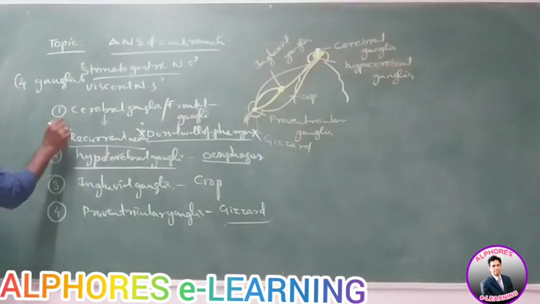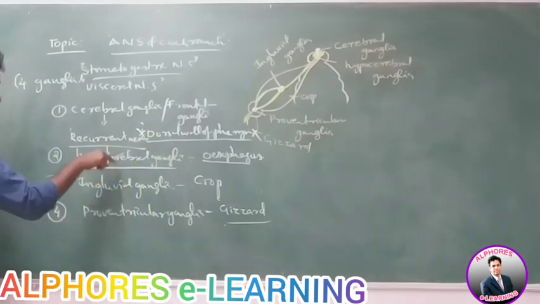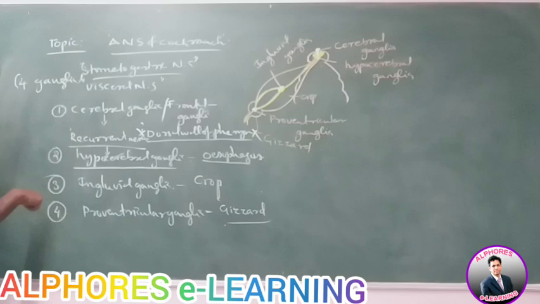What are they? Cerebral ganglia, hypocerebral ganglia, ingluvial ganglia, and proventricular ganglia, and their locations where they are present. And what are the functions of these ganglia?